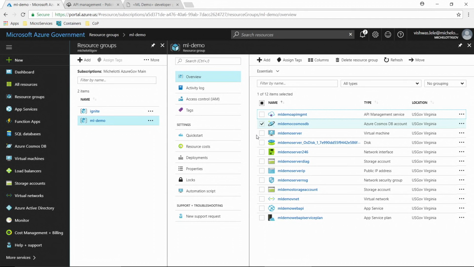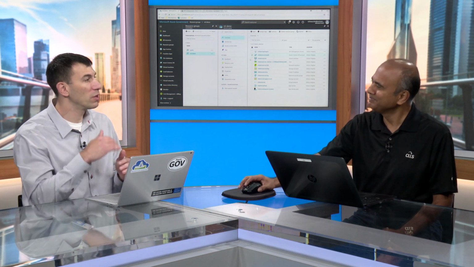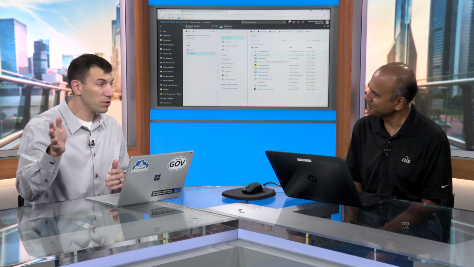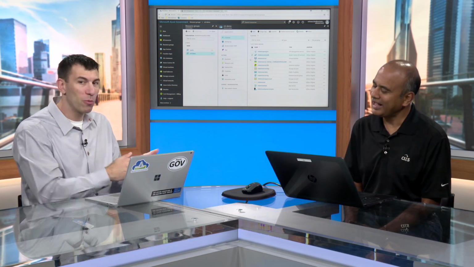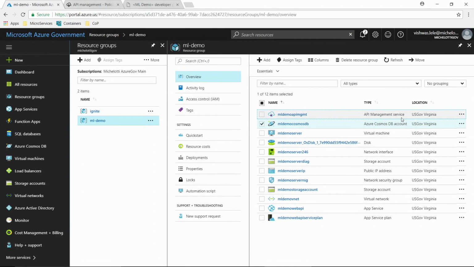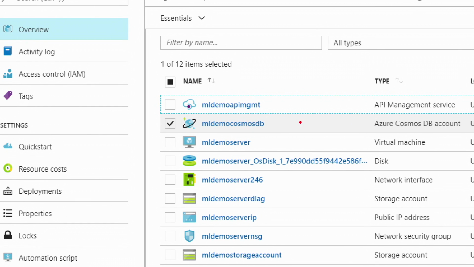And I have a resource group called the ML demo. For the purpose of this demo, we took parts of our application and brought it here so we can share with your users. So the PowerPoint you had where you listed those Cosmos DB, API management, we see you have these resources, so I can associate what was on that PowerPoint slide to the resources we see right here in the portal. That's a good point, Steve.